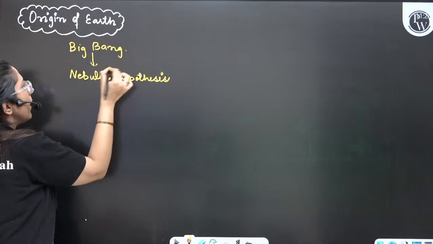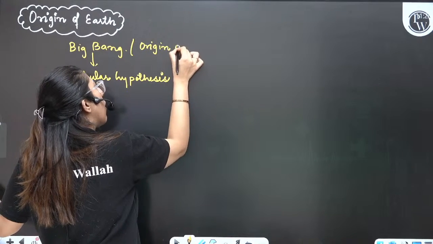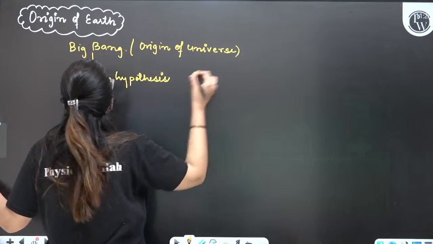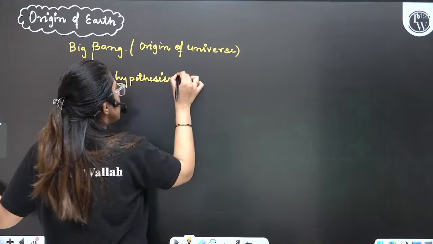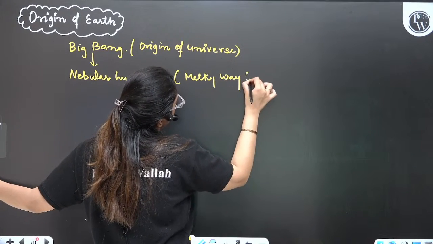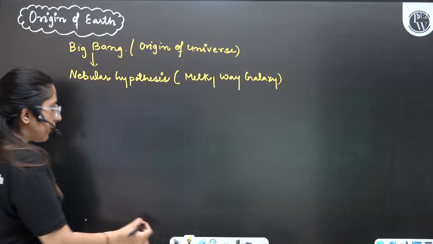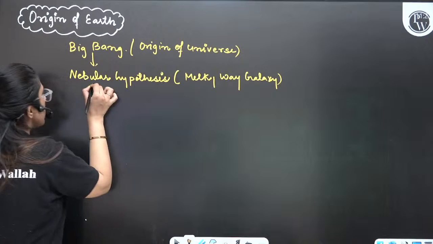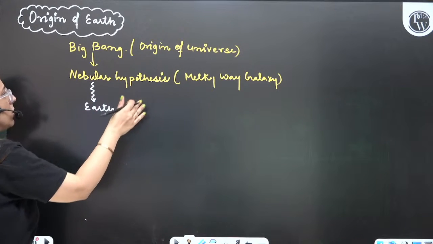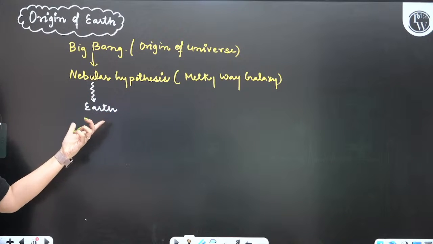Clear? The Big Bang theory gives us an idea of the origin of the universe. Then came the nebular hypothesis, which gives us an idea of the Milky Way galaxy formation. Point clear to all my students? Now we have to know how Earth formation occurred. The huge explosion, and later the Milky Way formation occurred, and then it led to the formation of Earth.